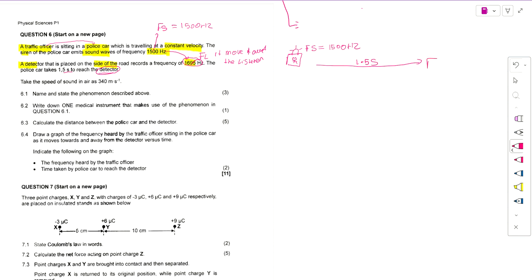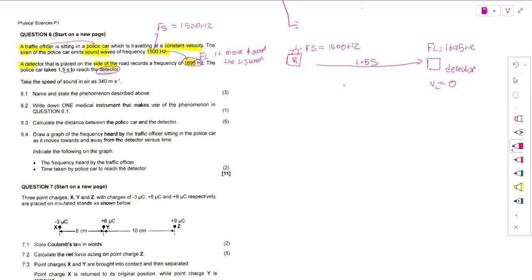Here we have a detector, and this detector records the frequency, which is 1695 hertz. We can see that the V of the detector was stationary, so it was 0.